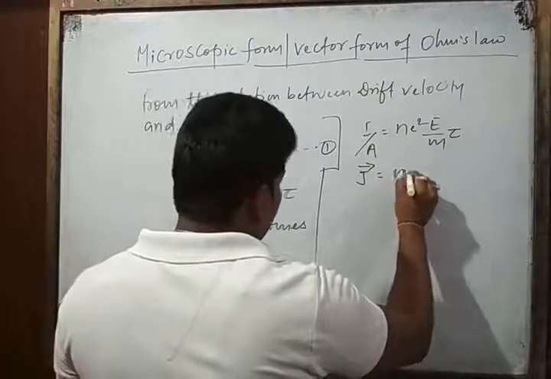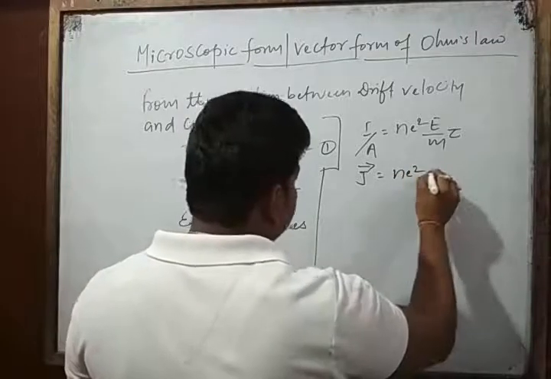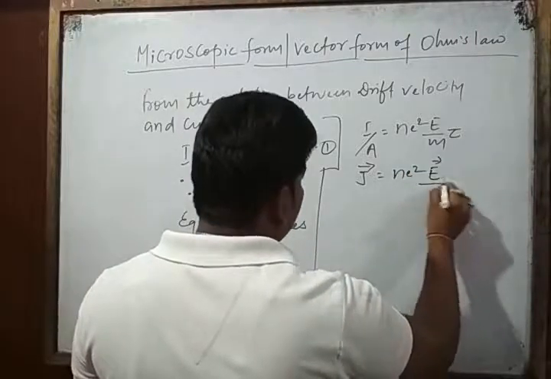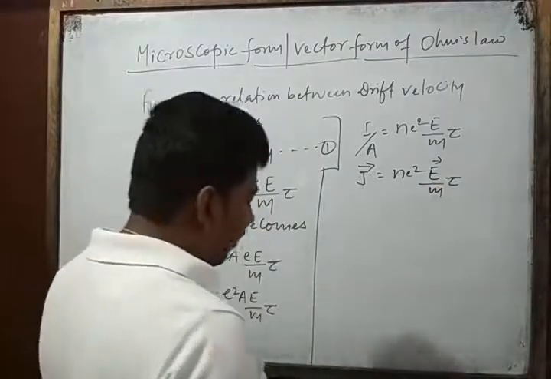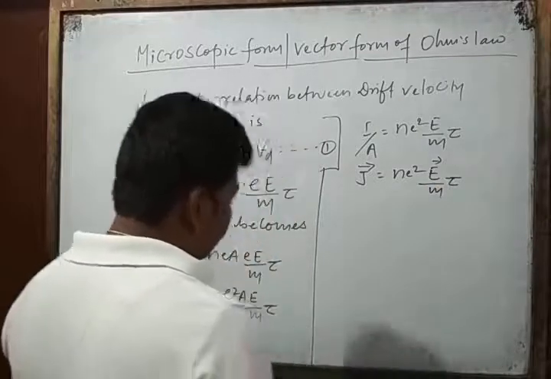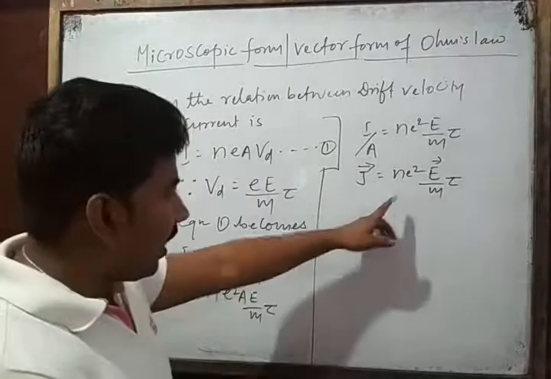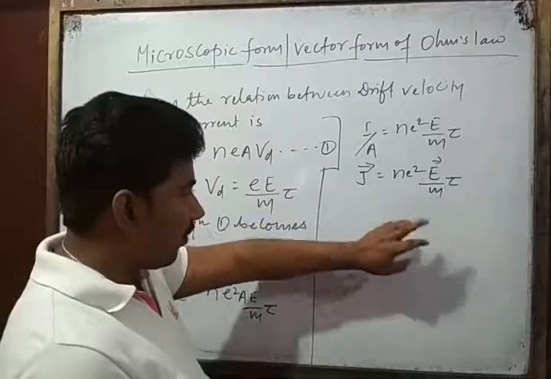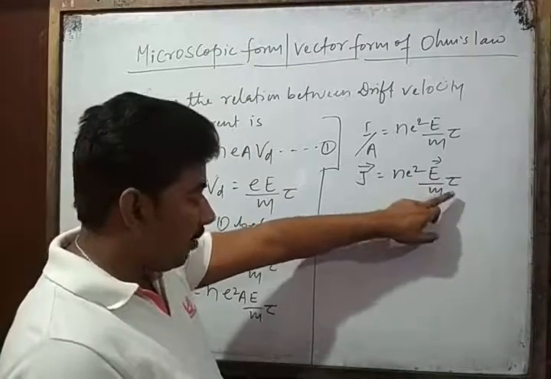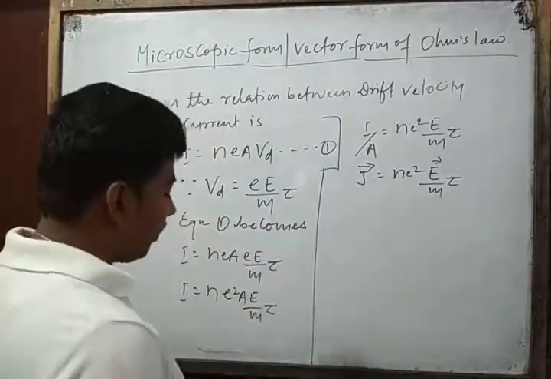J is equal to NE square into E divided by m into tau.